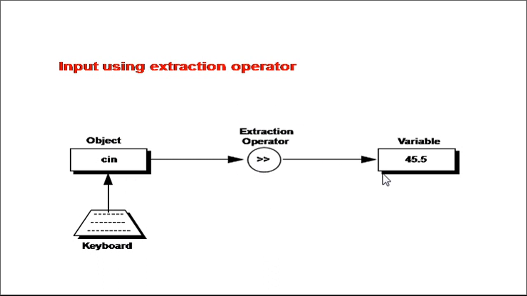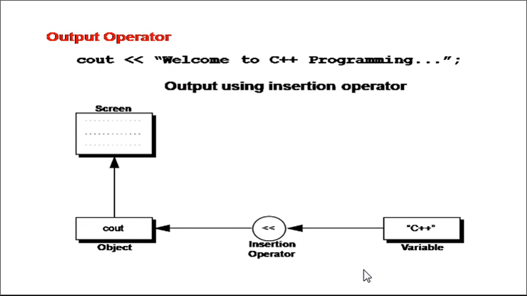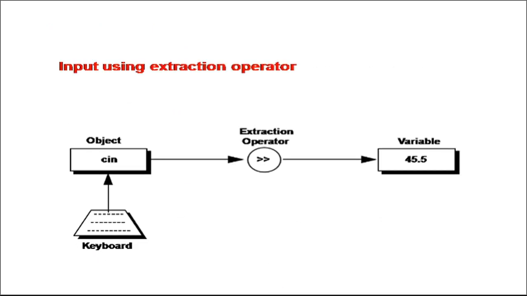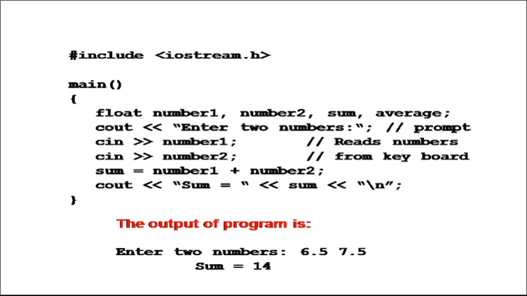In this example, the user has entered the value 45.5, which is extracted by cin using the extraction operator and stored into a variable, let's say x. Whereas in the previous slide the variable holds some value, let's say 10, that value is inserted into the cout object and displayed on the screen. So this is how cout and cin work.